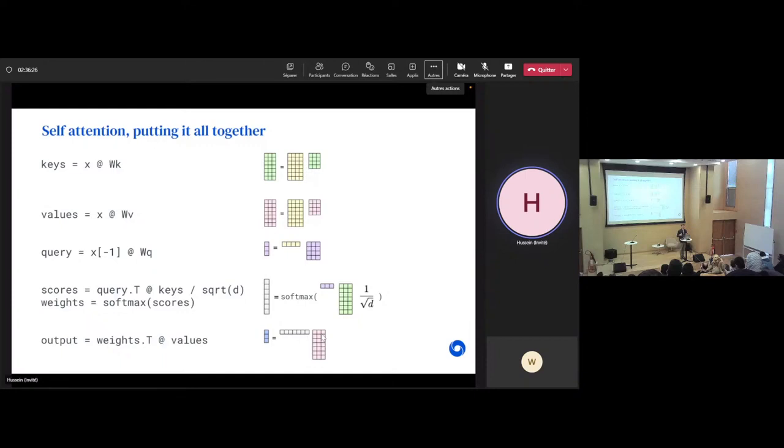I think there is a disadvantage that if you make queries and keys too small, it's not expressive enough. But if you make them very big, then it does not improve anymore. So they're fairly small, the queries and keys.